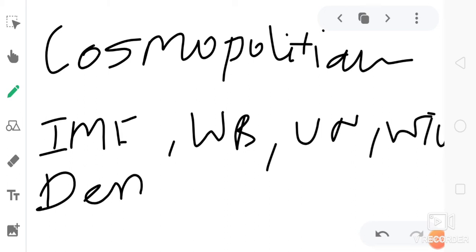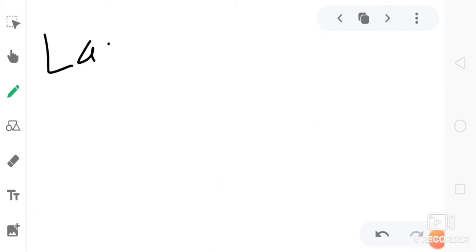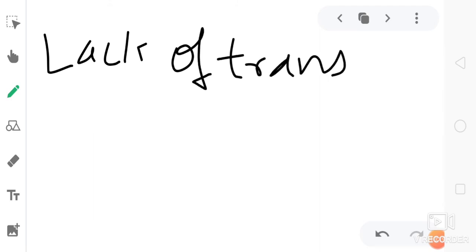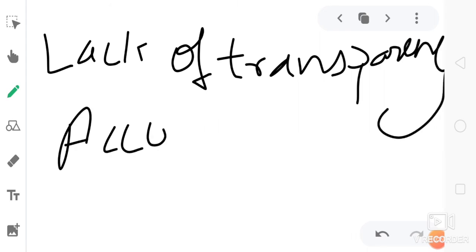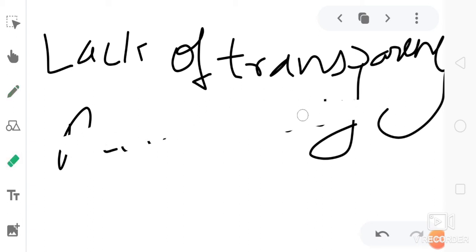What is this democracy deficit? This democracy deficit is the lack of representativeness, lack of transparency, and lack of accountability.